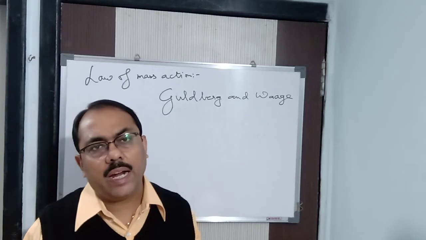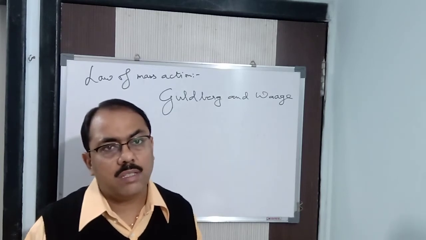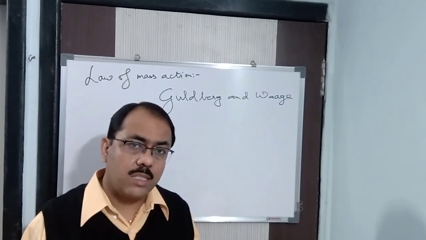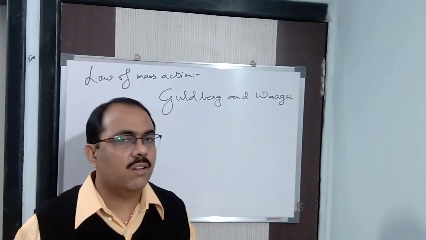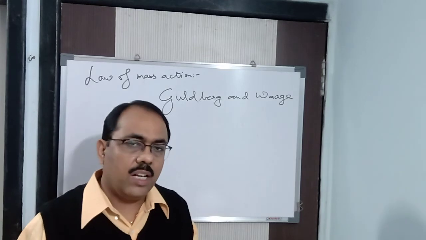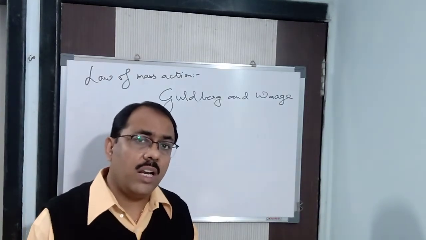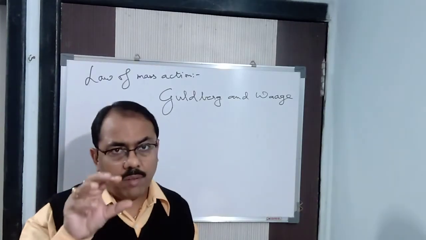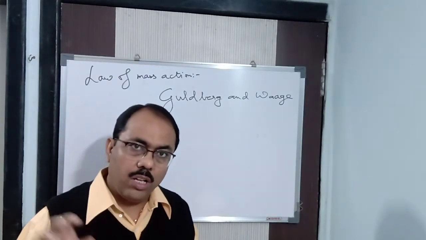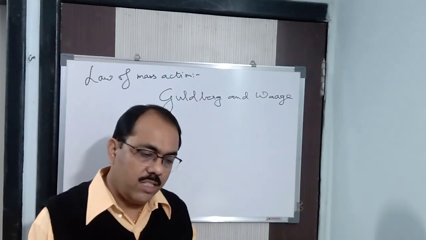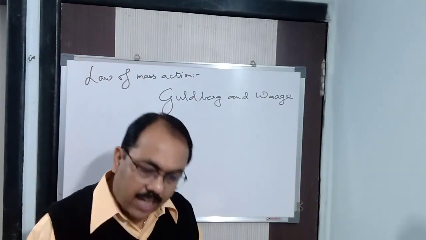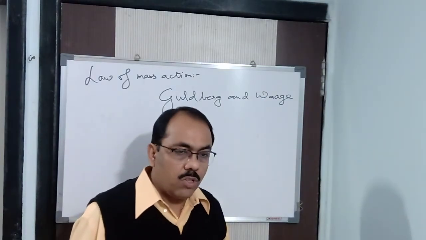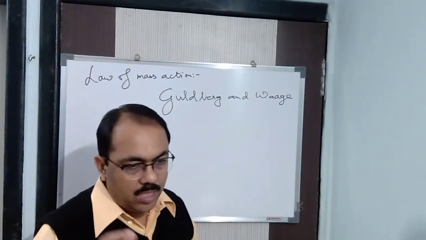So what do you mean by active mass here? Active mass means molar concentration. When the concentration is expressed in molarity, that is called active mass. Concentration is number of moles by volume, that is weight by molecular weight into volume of the solution in liters. You have read it in chapter 1. The meaning of the word active mass here is molar concentration. Mind it.